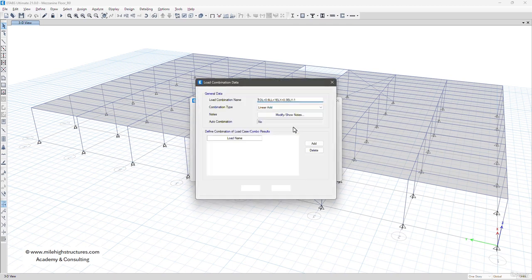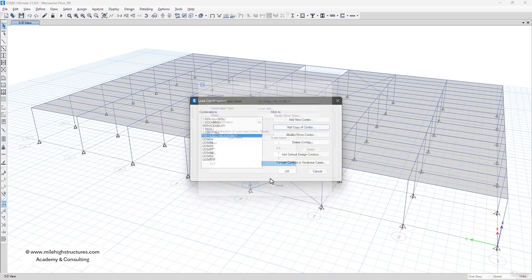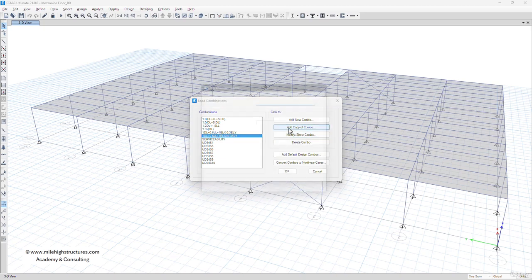left click on add copy of combo, and then again press Ctrl V. Here, instead of plus 0.3 ELY, we can add minus 0.3 times ELY because everything else is the same. So we can add minus 0.3 here, left click on OK, and then again we can say left click on add copy of combo